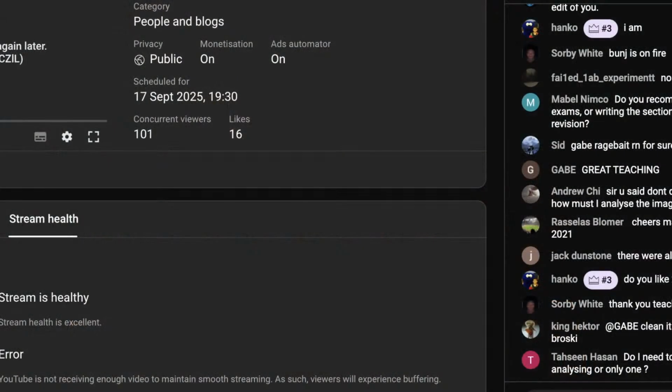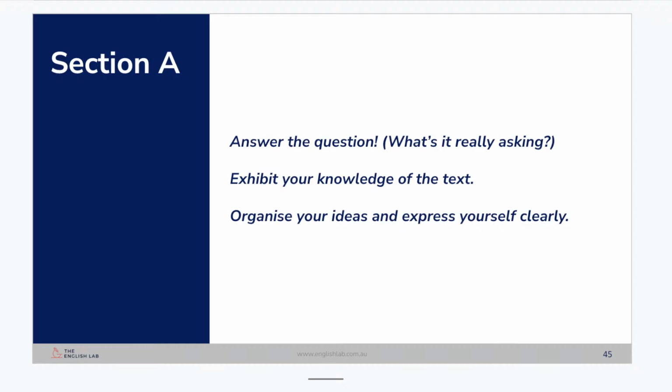So let's dive into section A and what we're going to be looking at here. I've showed you the YouTube thing again. Section A: answer the question. This is going to be the main thing. If I had to zip this all up in the next 2 minutes and you asked what you should do for section A, work on as many different questions as possible. Be comfortable with the different ways they ask questions and make sure you are answering exactly what the question asks. Really important skill.